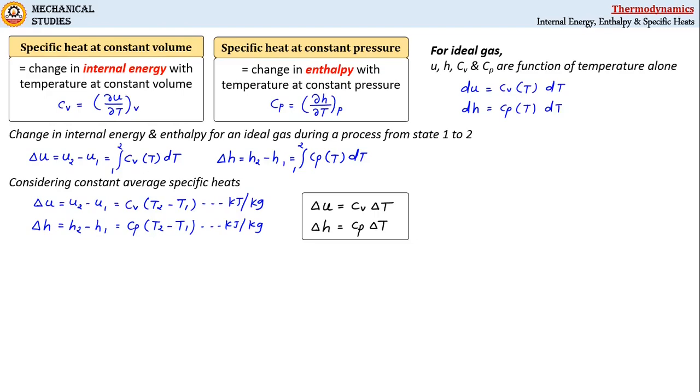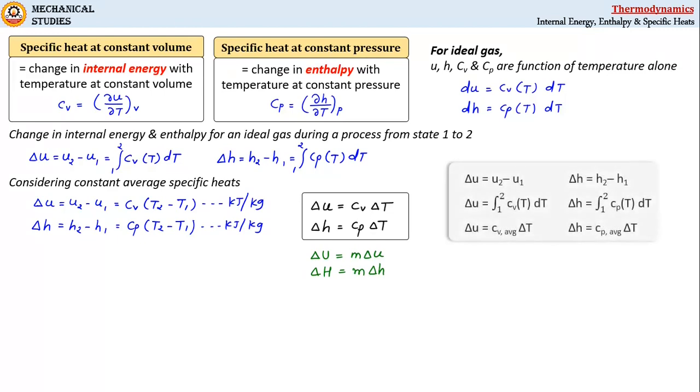However, change in total enthalpy or total internal energy can be found by considering the mass of the system into change in specific internal energy or change in specific enthalpy, like this.